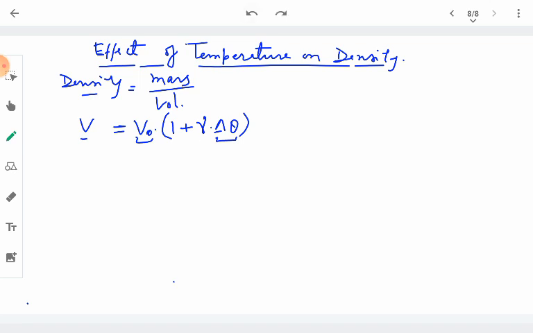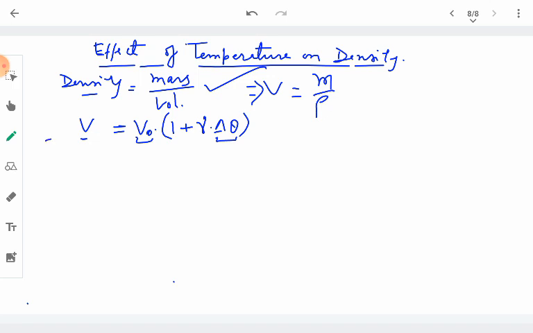From here we can substitute for volume, and volume comes out to be mass per unit density. This is the final volume, because mass is not changing, only the volume is changing, and according to that its density is changing.